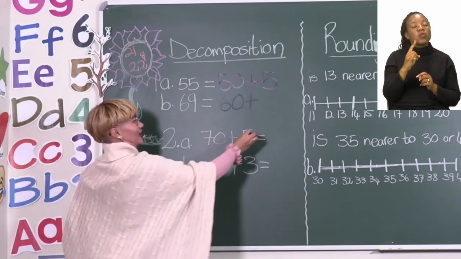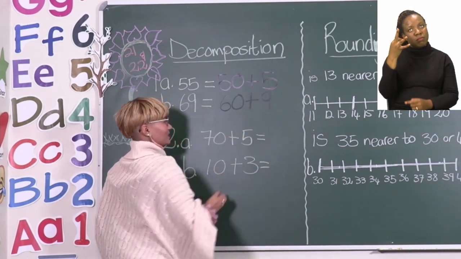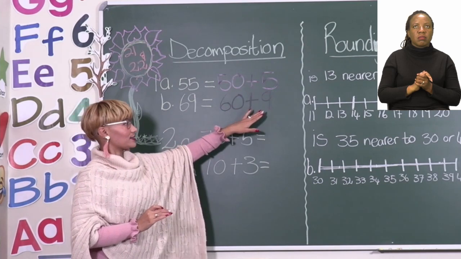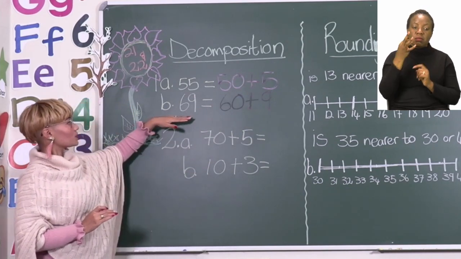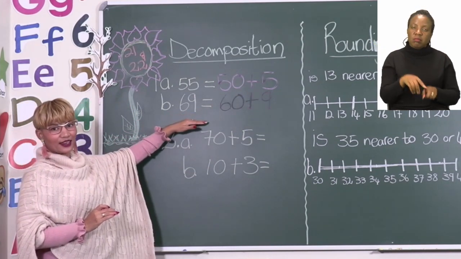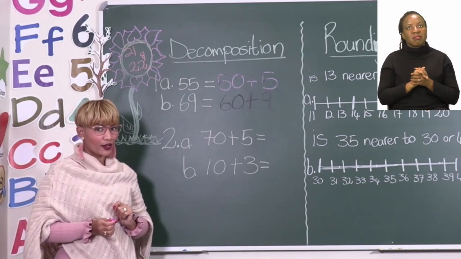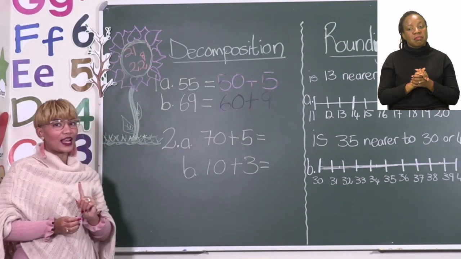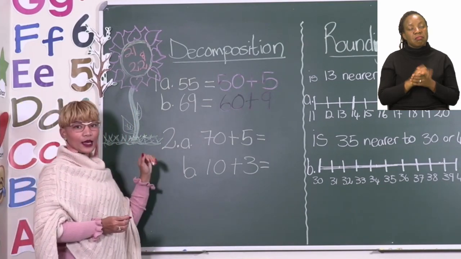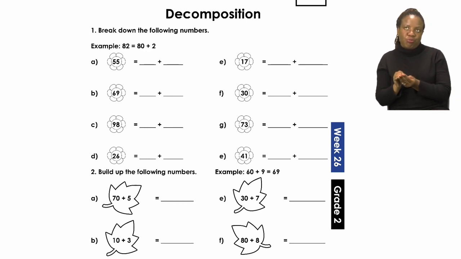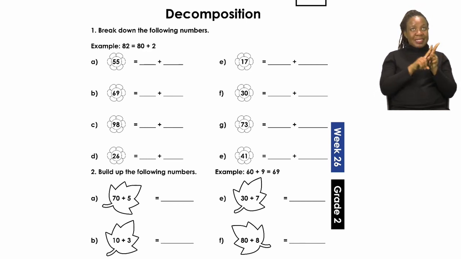60 plus 9. That's right. So, if we say 60 plus 9, then it equals 69. Okay. Now, before you go ahead and complete all the other sums, let's quickly have a look at number 2. At number 2, it says, build up the following numbers. Okay, so this is almost just the opposite of what we have just done.